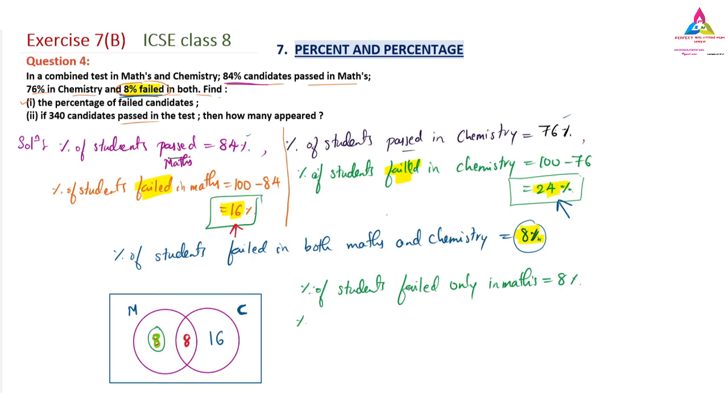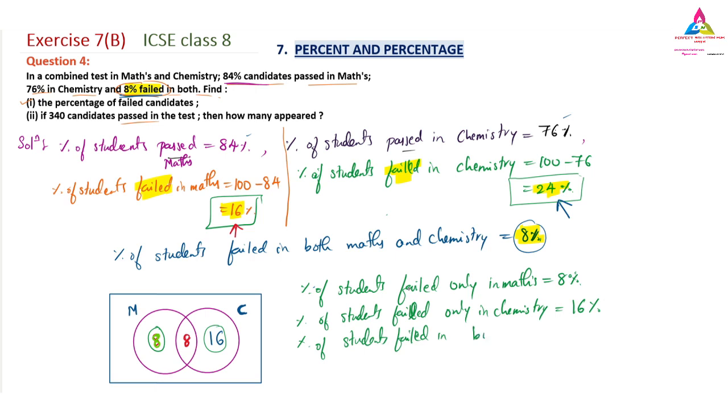Similarly, percentage of students failed only in chemistry. Let us find out how many students have failed only in chemistry. That is 16%. So there are 16% of students who have failed only in chemistry. In both, percentage of students failed in both exams is 8%.